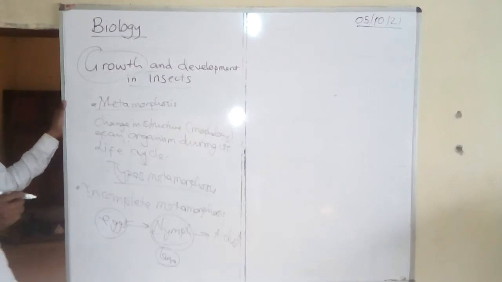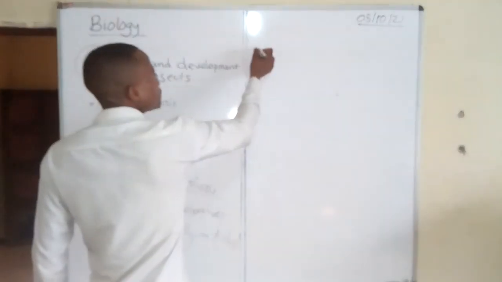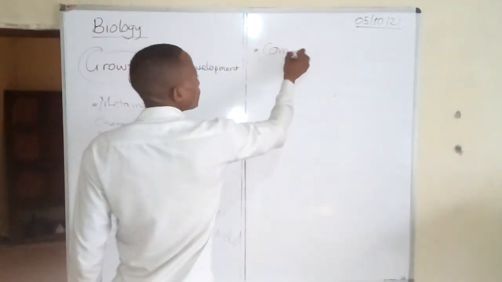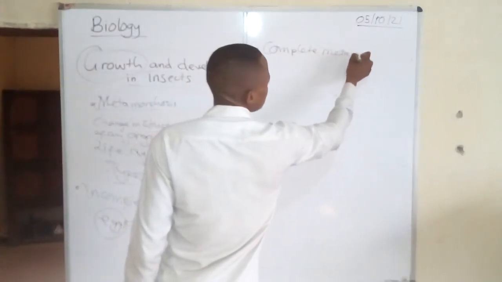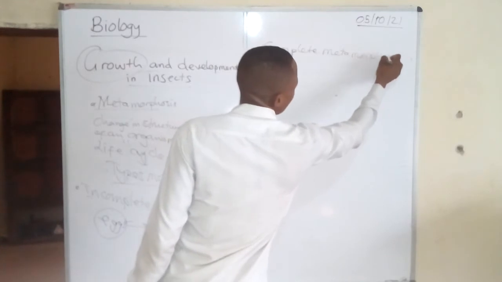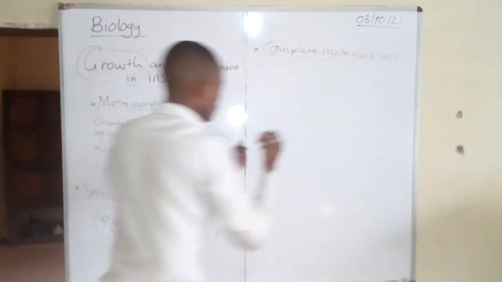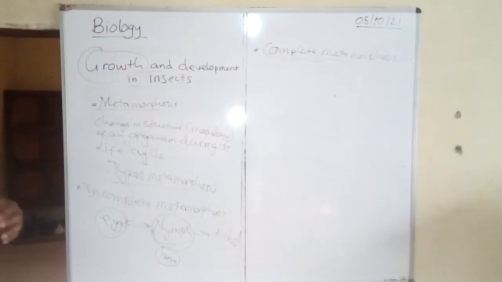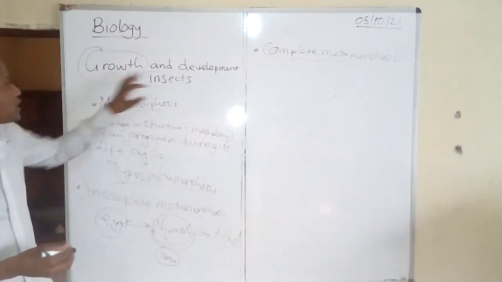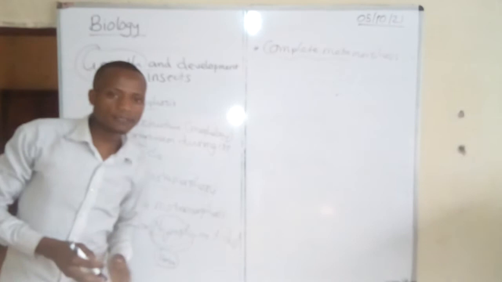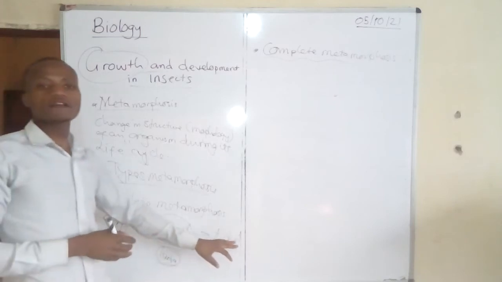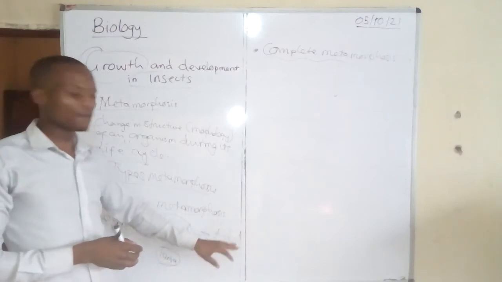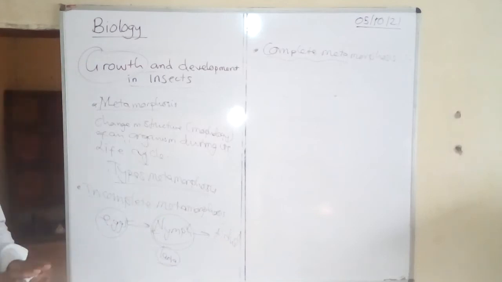Now we go to the next type of metamorphosis, which is called complete metamorphosis. This is the type of growth and development where the insect passes through all four stages of the life cycle. It is complete because it passes through all four stages of an insect's life cycle, the way it is supposed to be.